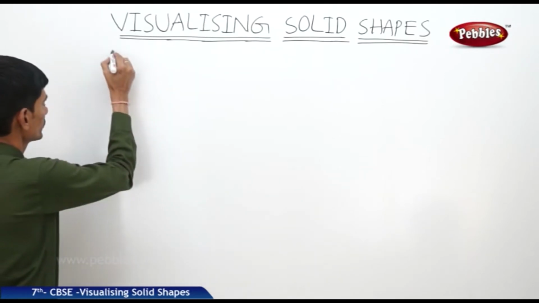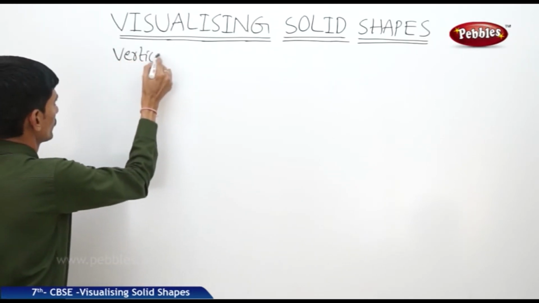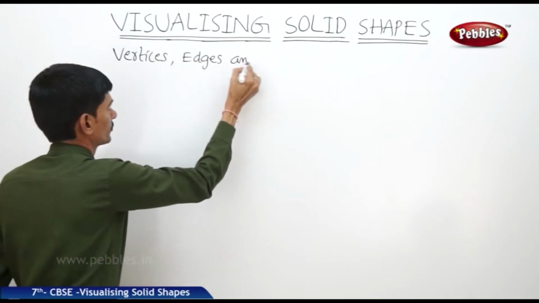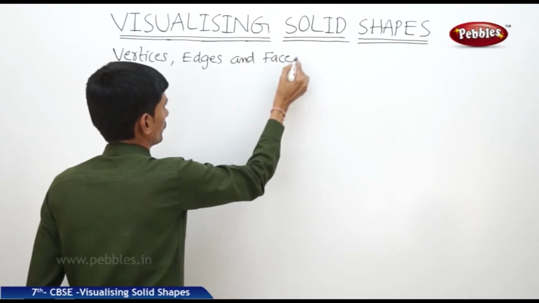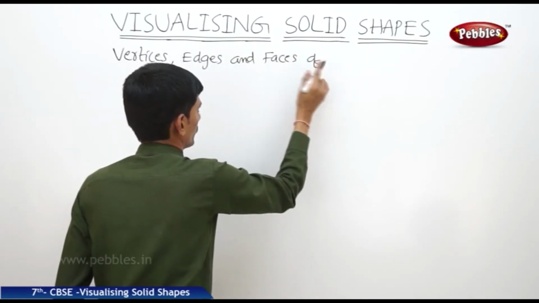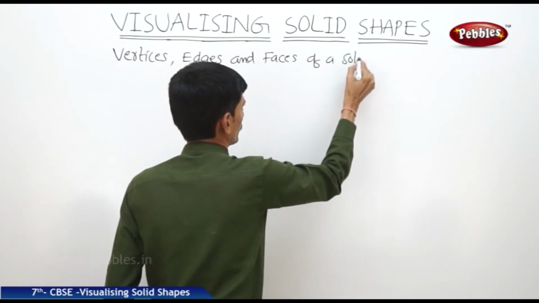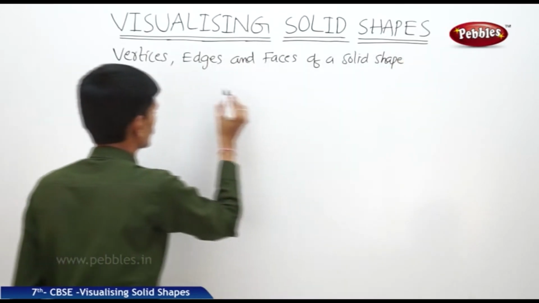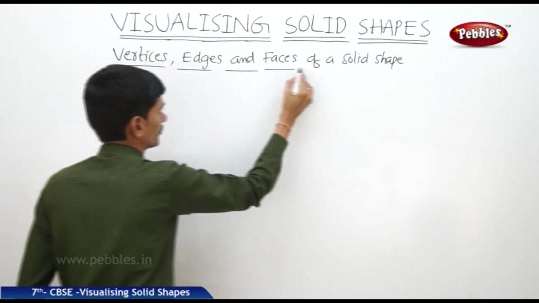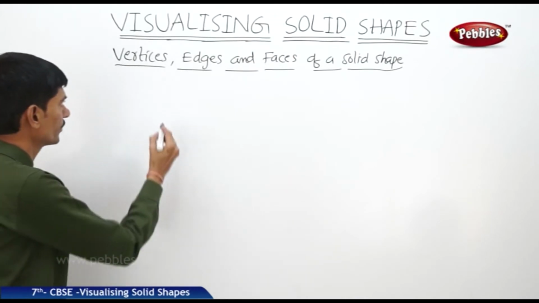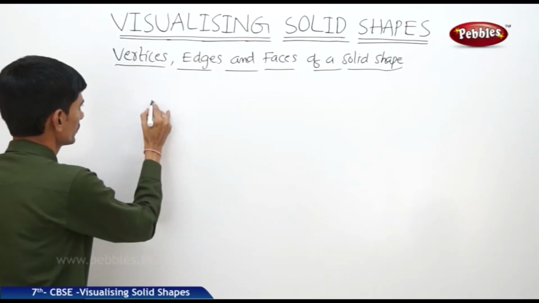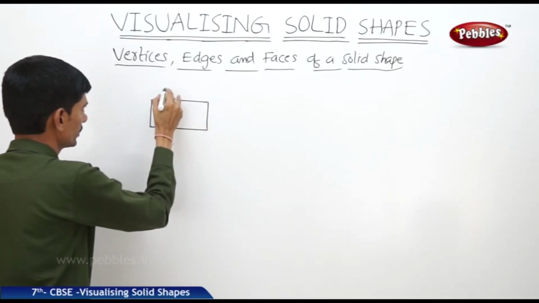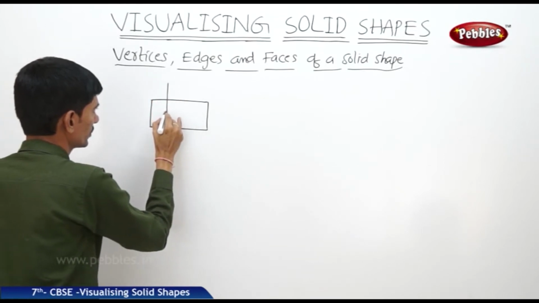Now let us see the vertices, edges and faces of a solid shape. If we consider any cuboid, for example, there is a cuboid which has length, width as well as height.